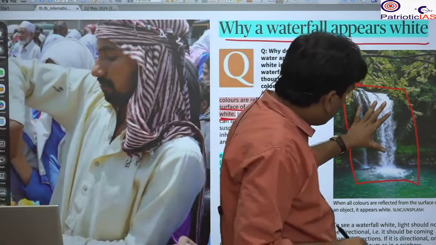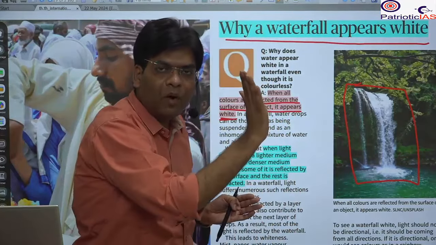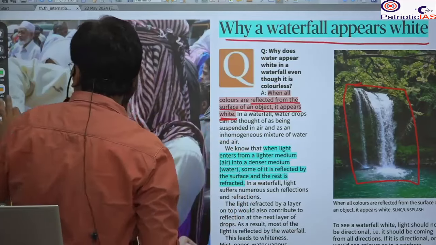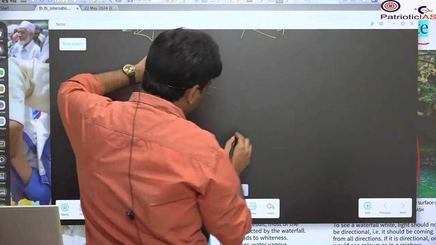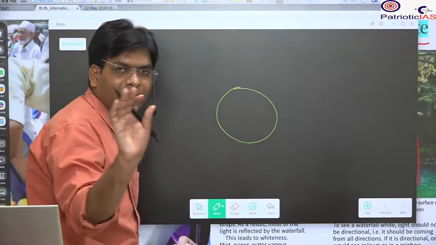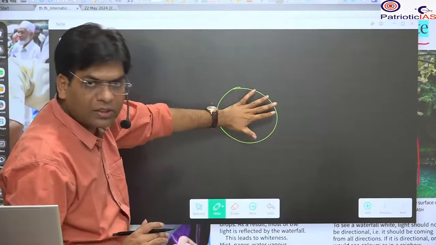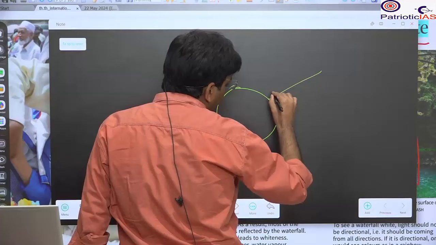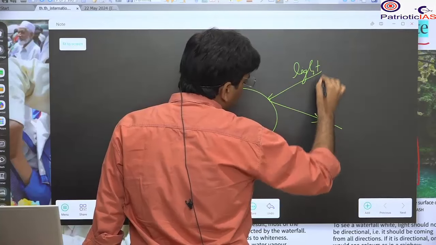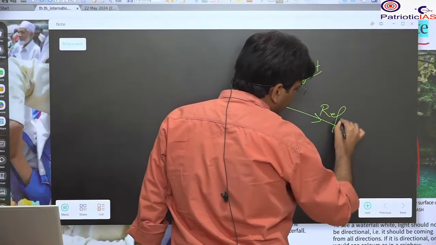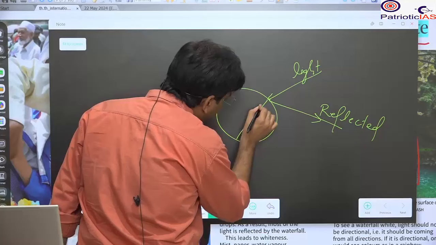And in a waterfall, there are a lot of water droplets. Whenever light falls on them, it is reflected and refracted. If this is a water particle, I have zoomed in on it. Think this is very minute, but when I am zooming, it looks like this. When the light falls on this, some of the light will be reflected, and some of the light will be refracted.